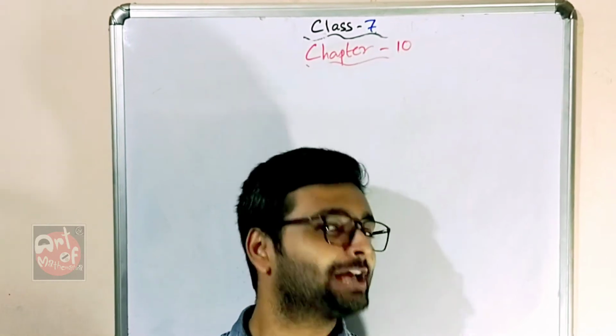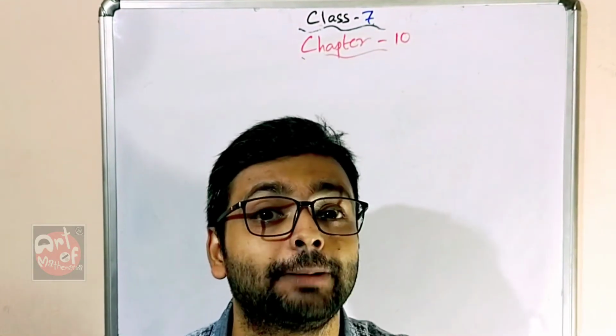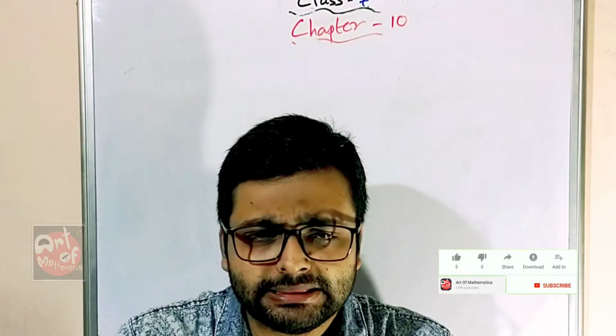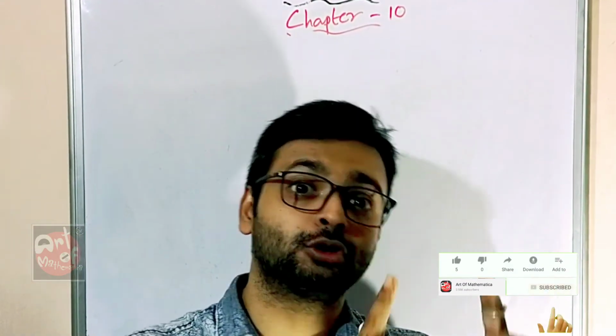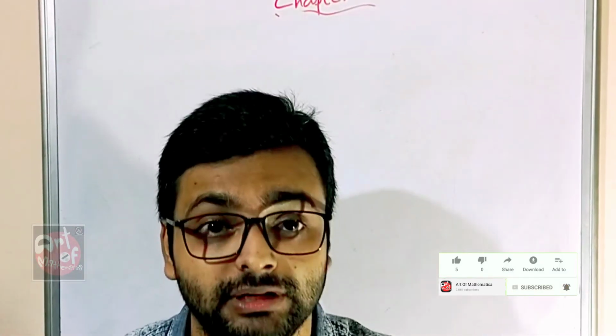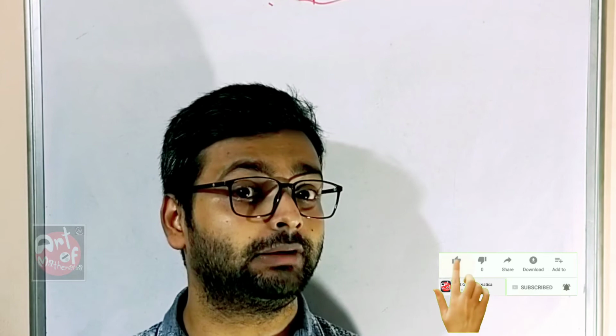Today this is the last question of worksheet 2, chapter 10, class 7. This question is very much similar to question number 1. There was also 50 degree given, here is also 50 degree given. That means copied angle. You have already done it. Do you remember question number 1? It is my request to you all, just pause the video and try to do it on your own. Let's see how many of you can do this.